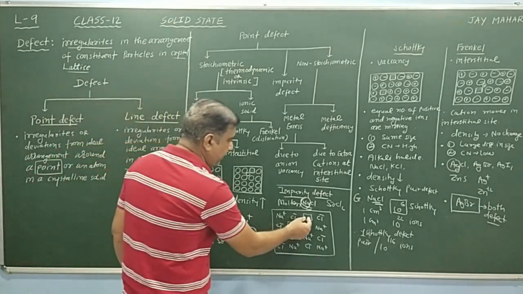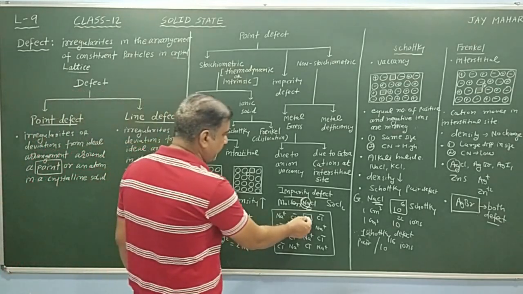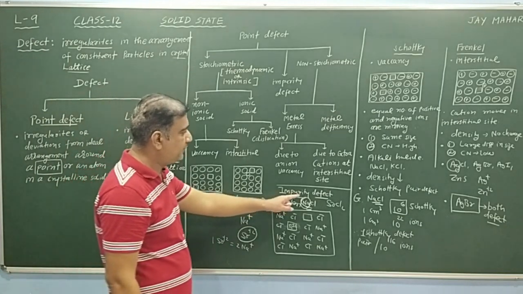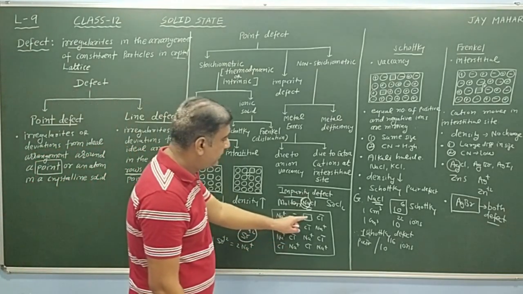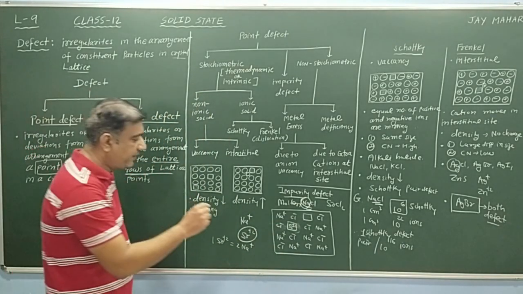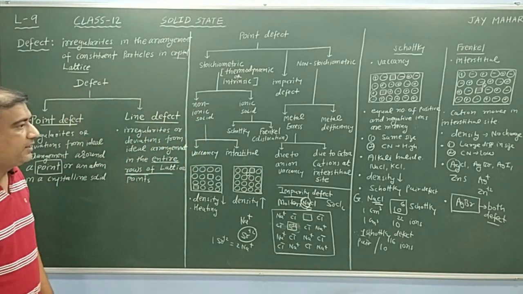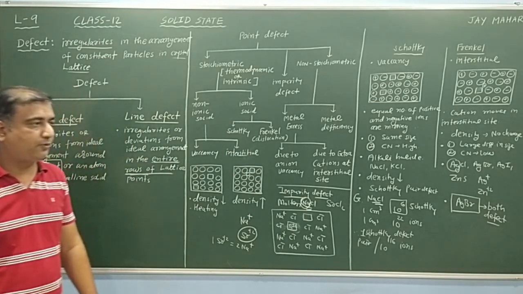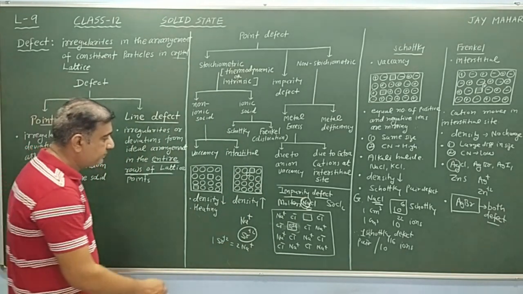That means here a vacancy defect is produced. This place becomes vacant by addition of SrCl2. Therefore, it is known as impurity defect. The number of vacancy defects, otherwise the number of vacant sites, is equal to the number of Sr2+ ions added.